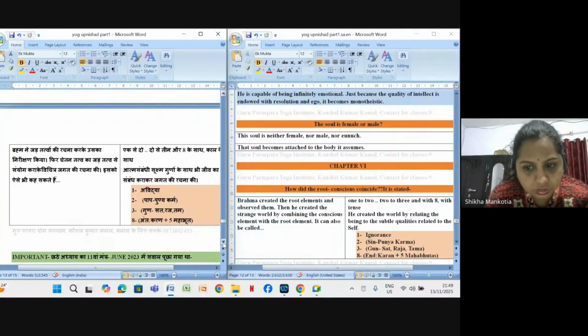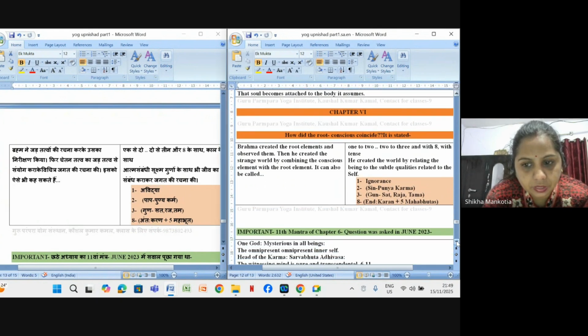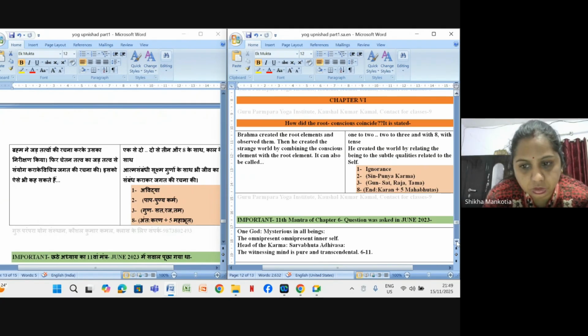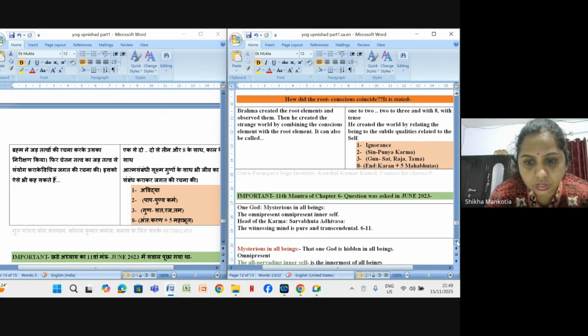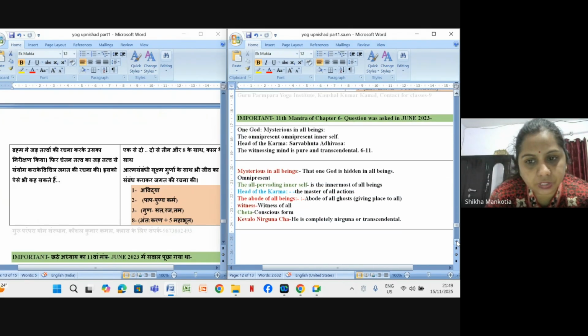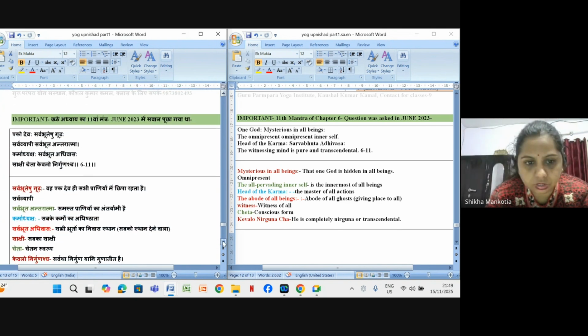One is ignorance. Next is sin and punya karma, meaning virtues and bad virtues. Then gun means qualities, Sat, Raj, Tam, the three guns, and Antakaran means inner self, and five Mahabhutas means five elements. Here I will add this in the PDF also, right? The 11th mantra of chapter 6 is very important. From there, the question has already been asked. From here in the Hindi file also I will check the shloka.